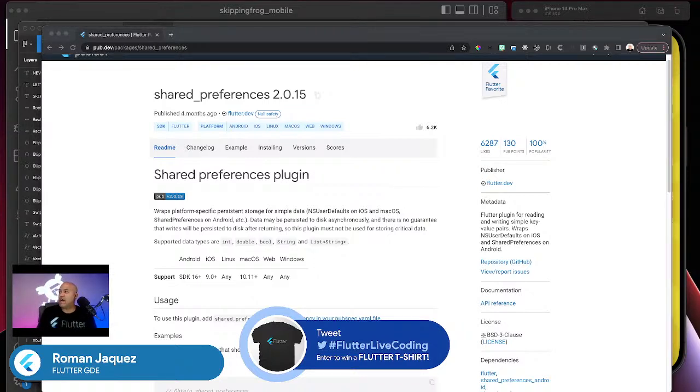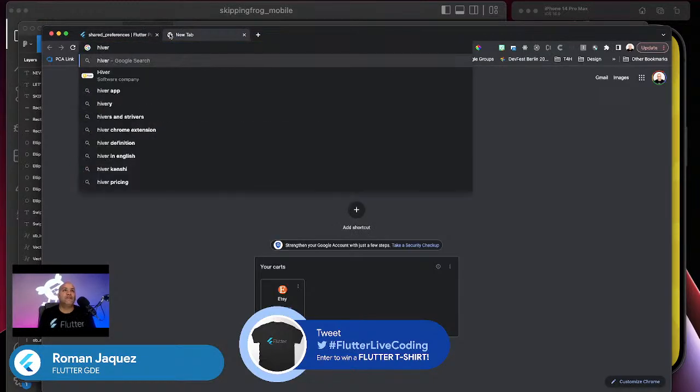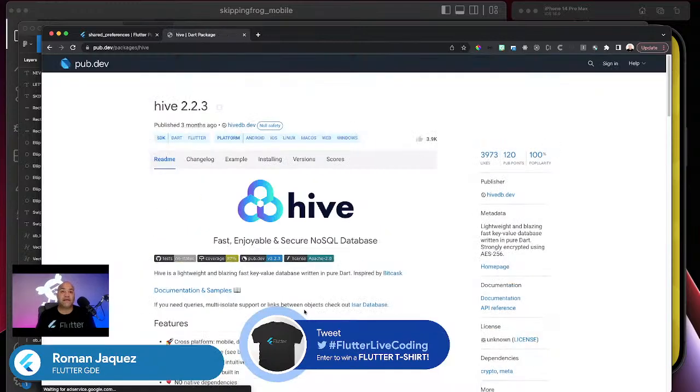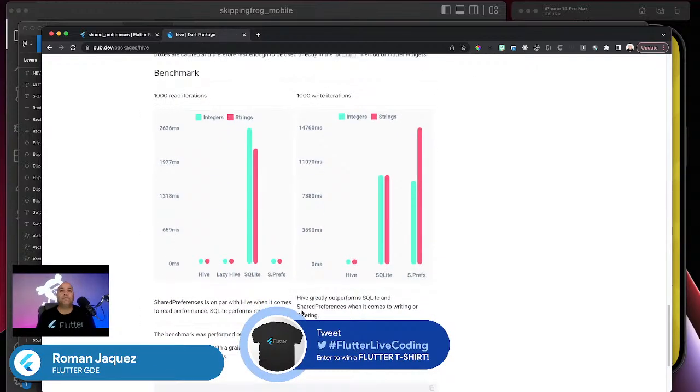Perfect. So is everybody ready? So I see the speed, but yes. Hive actually, if you look at the Hive package, Randall, for example, here, the Hive and Flutter, they have a couple of benchmarks as far as how fast it is compared to SQLite, or for example, one of those providers. Let's say if you really want to store a lot of information, it does support strong consistency, and it makes it really fast as far as retrieving information and whatnot.